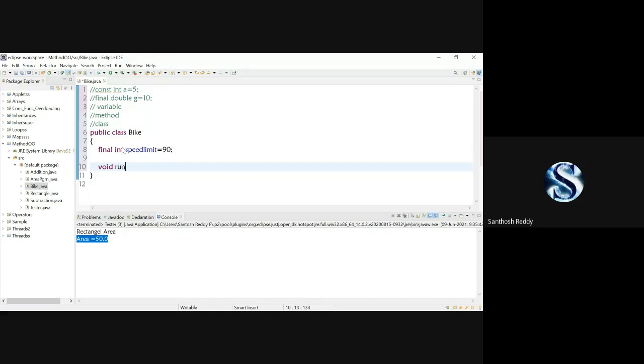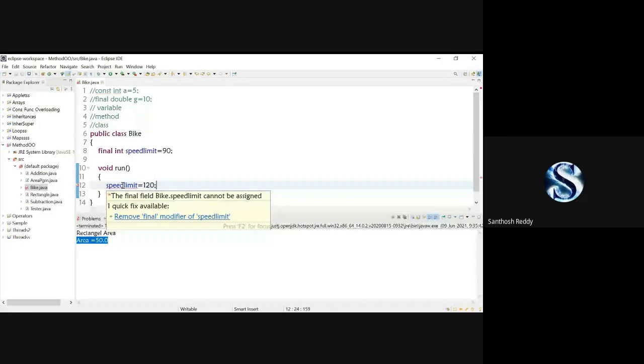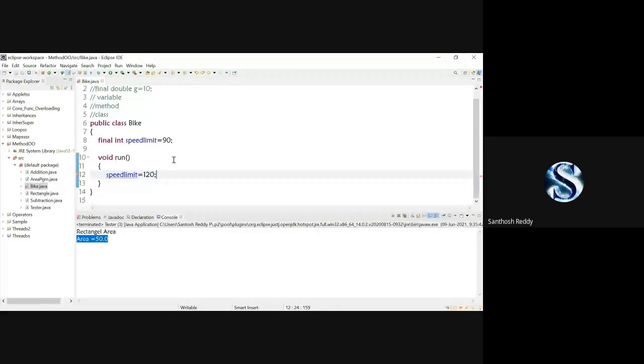Void run. Here what I'll do: speed limit is equal to 120, and I'll save the code. Is it clear for everyone?